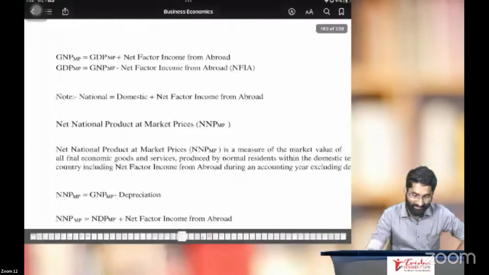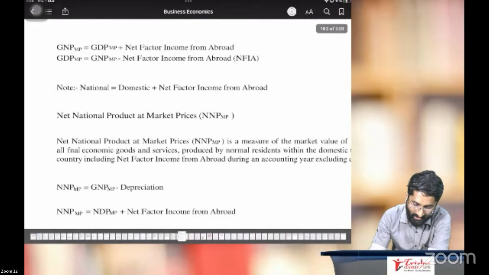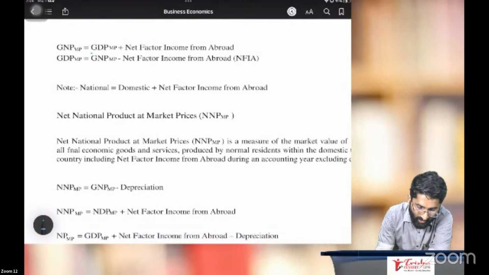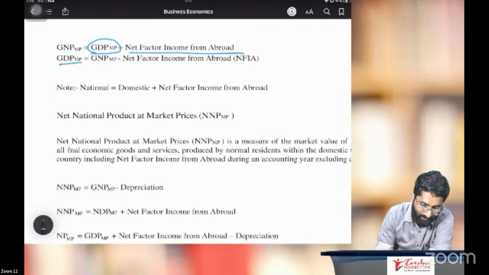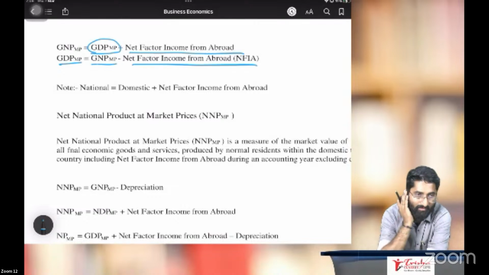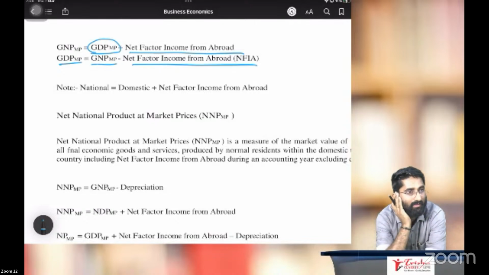Here, how to calculate, sir? Gross national product at market price is gross domestic product at market price plus net factor income from abroad, NFIA. So gross domestic product at market price is equal to gross national product at market price minus net factor income from abroad. How, sir?